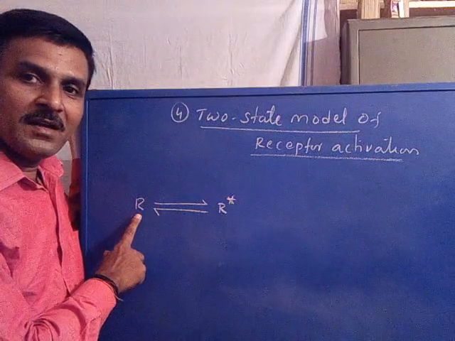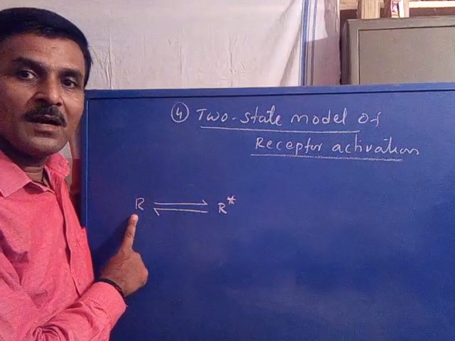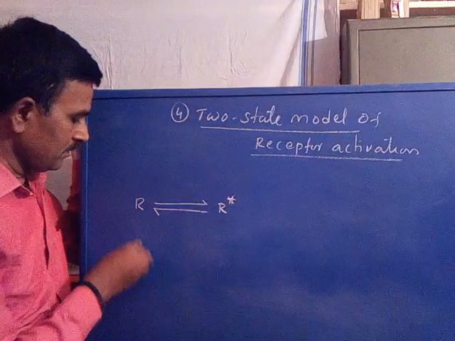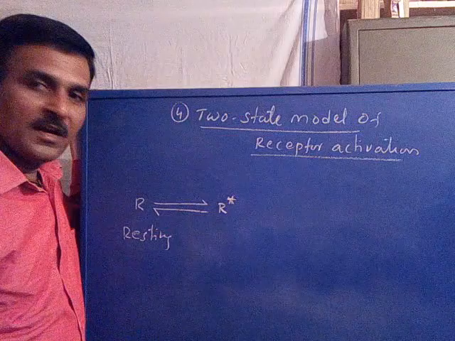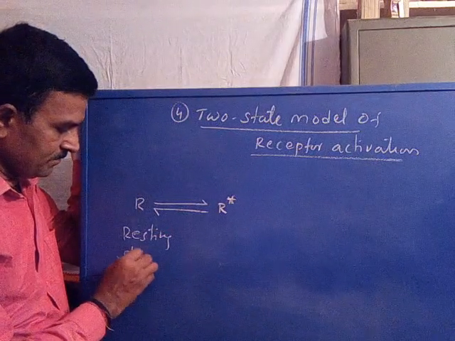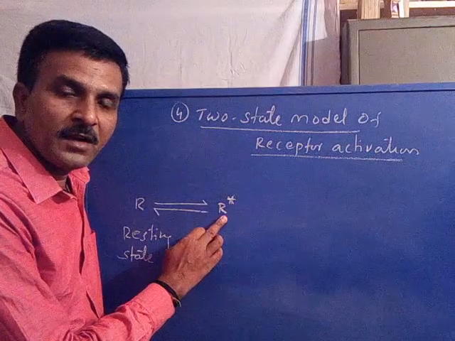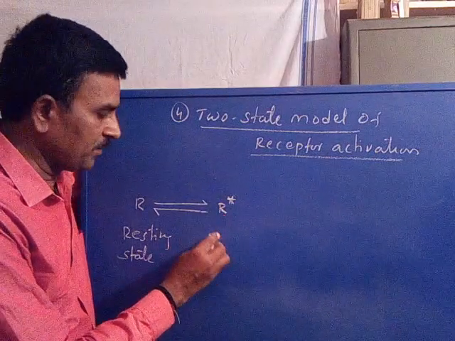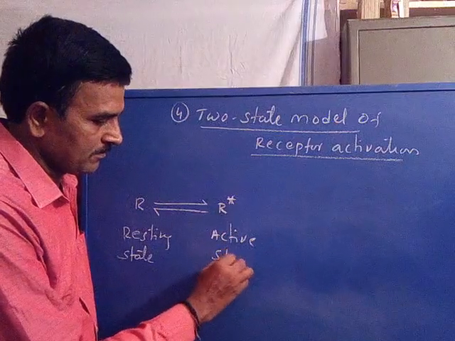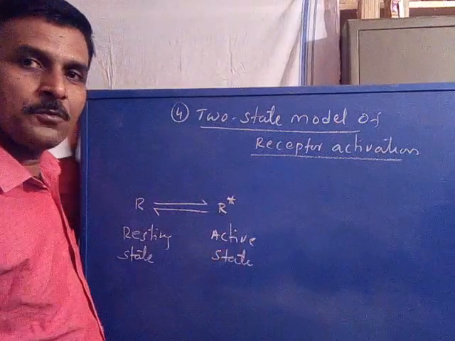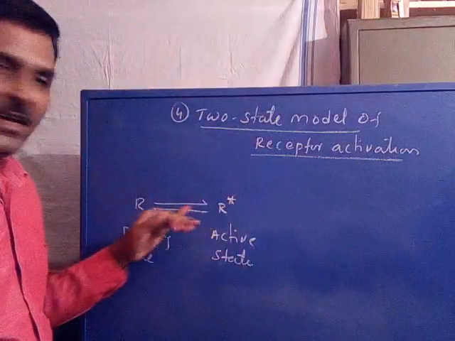R is the receptor. Now R stands for the receptor under resting state. R star stands for the active state of the receptor. So this is equilibrium.